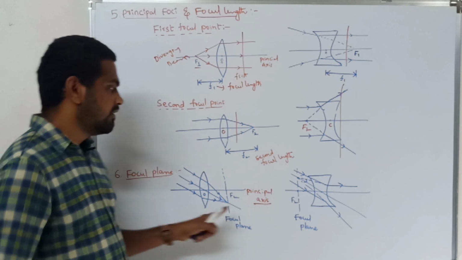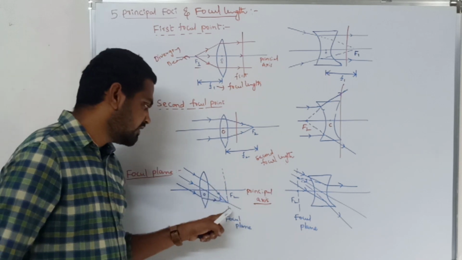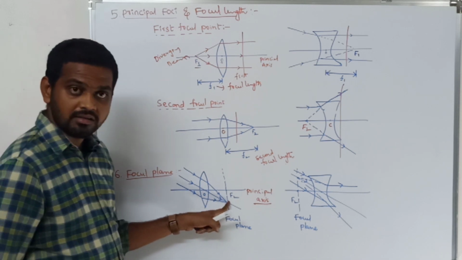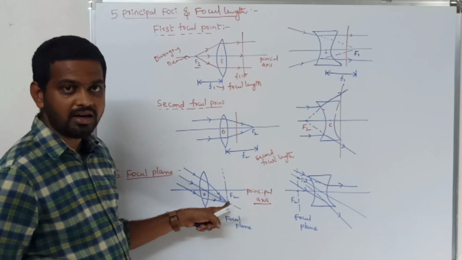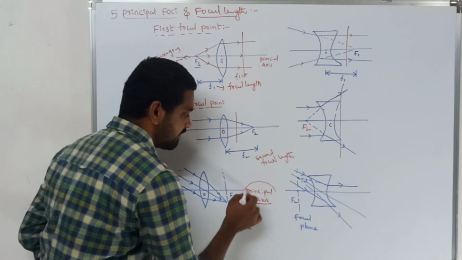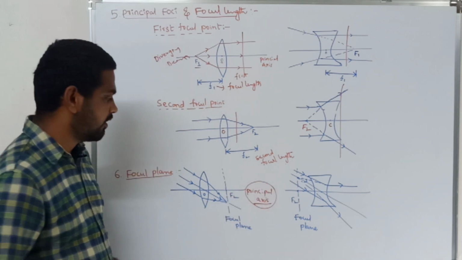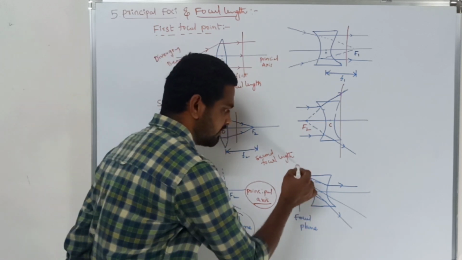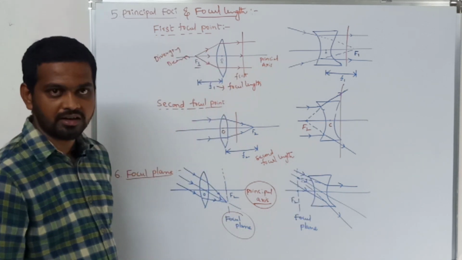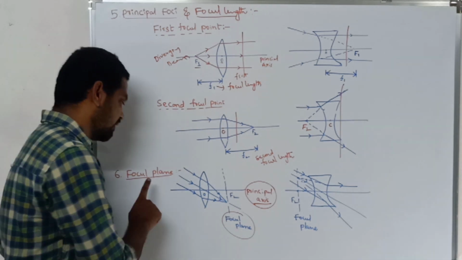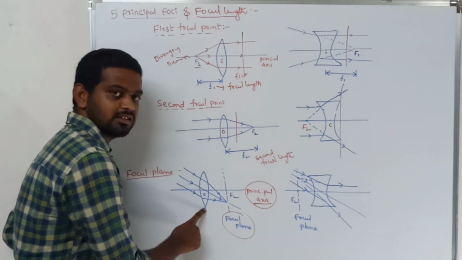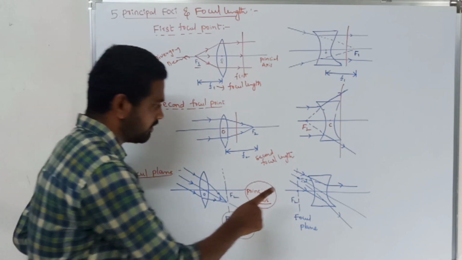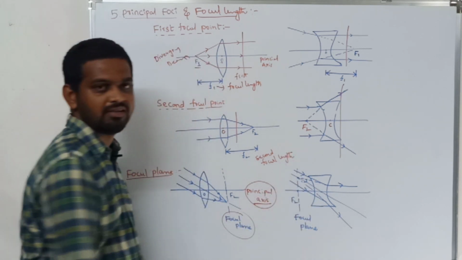This is the principal axis. Is it clear? And here also you will get a focal plane. Understood? And one more thing, for the convex lens on the focal plane you will get the converging beam. Coming to the concave lens you will get the diverging beam.